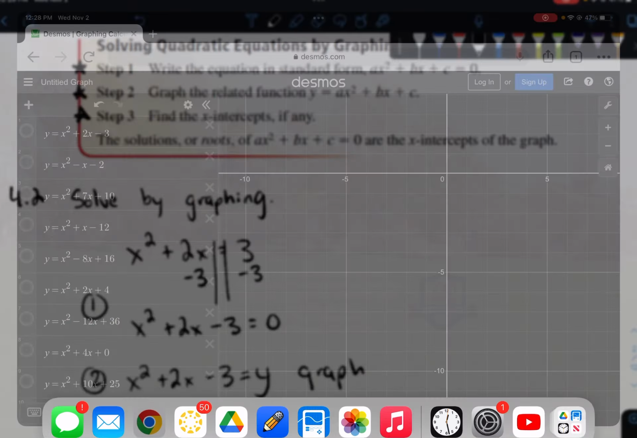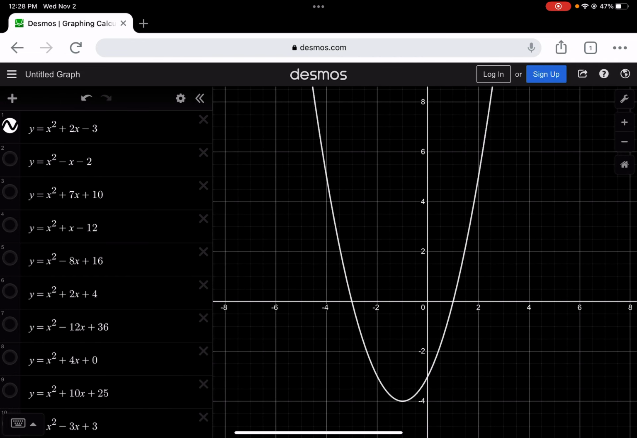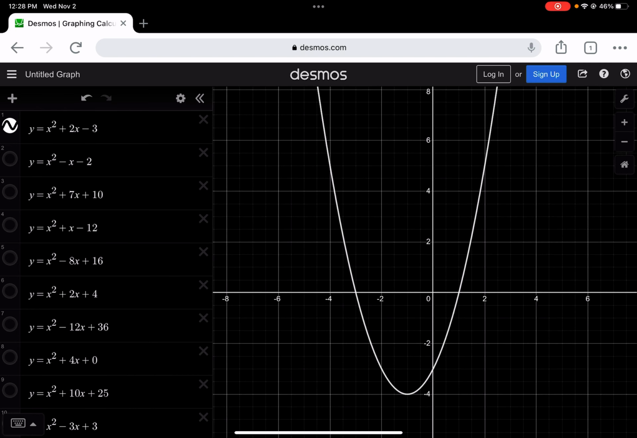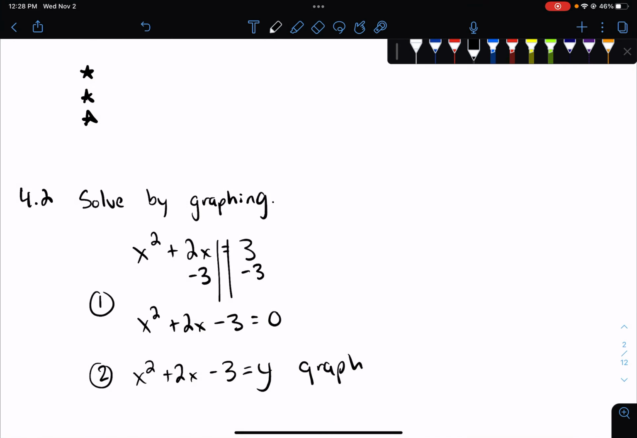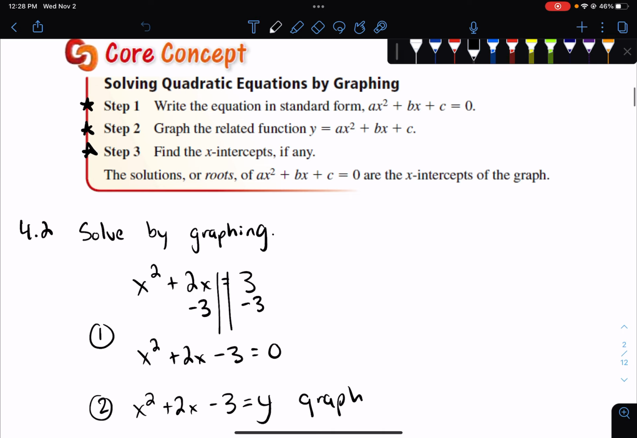I go to Desmos, and I've typed in all the graphs already, so you didn't have to sit here and watch me type them all. But when you type that into Desmos, this is the picture that you're going to get. Okay, you've got this parabola. It crosses the x-axis in a couple different places. And if you notice in the notes that we took, hey, where did my notes go? Come back, notes. It said step 3 was find the x-intercepts, if any.